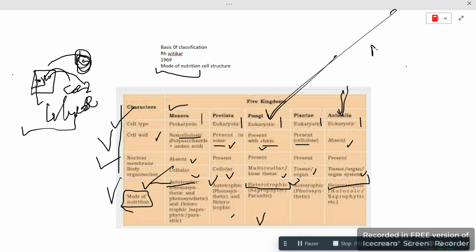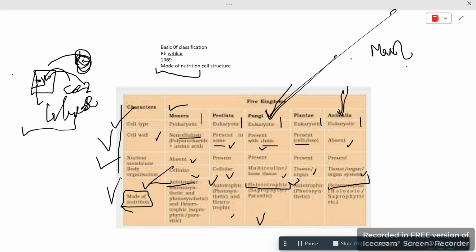If we just take the example of a human being, whatever we eat in our daily life is not prepared by human beings themselves. How and why? Just because we are dependent. We are dependent on plants. We are dependent on other animals to eat. So this means we don't make or prepare our own food. We are dependent. This is man. And fungi is also the same.